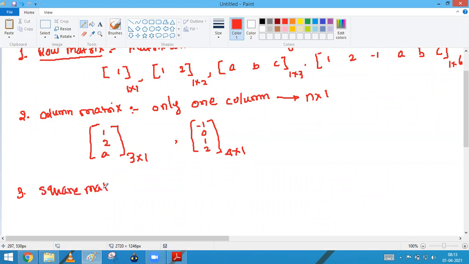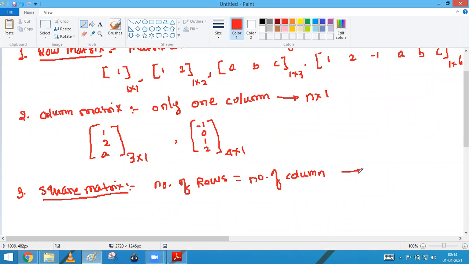Square matrix. What is the square matrix? It was told yesterday. Can anyone tell me what the square matrix is? In which the number of rows is equal to the number of columns. Exactly. So the matrix in which the number of rows must be equal to the number of columns is called basically a square matrix.